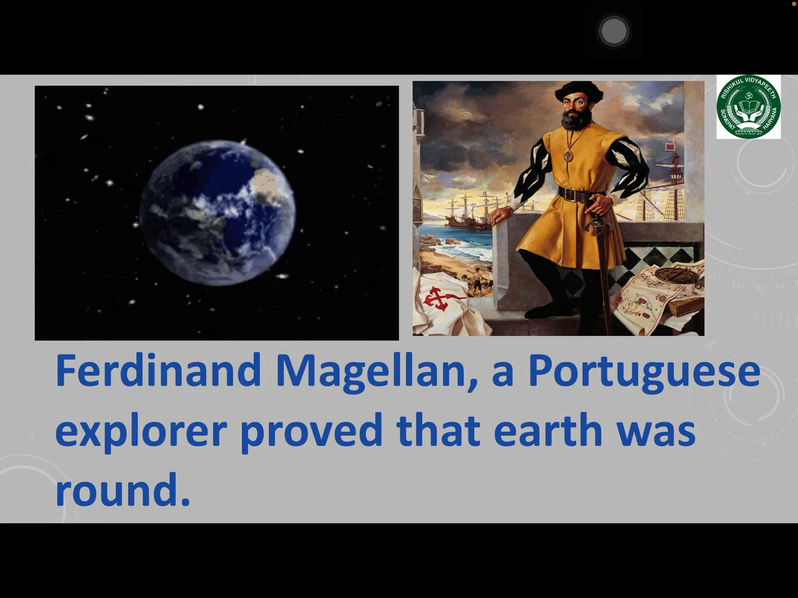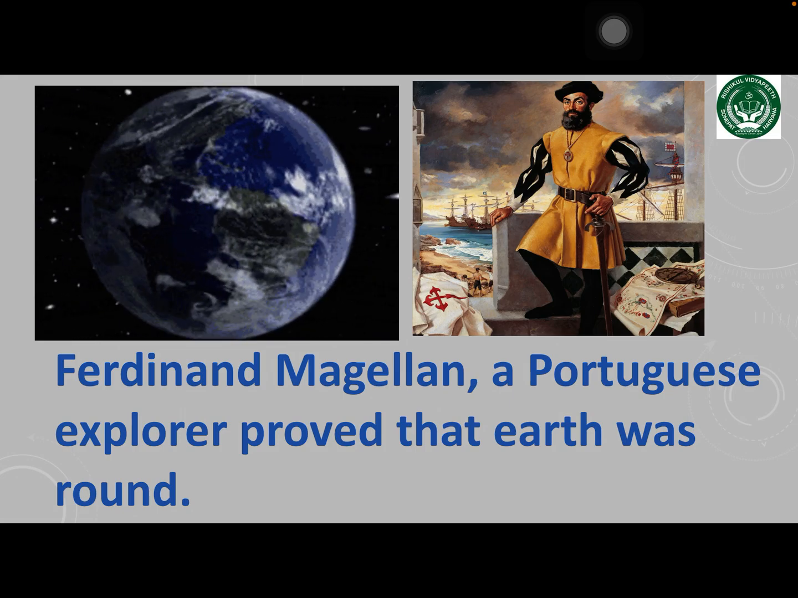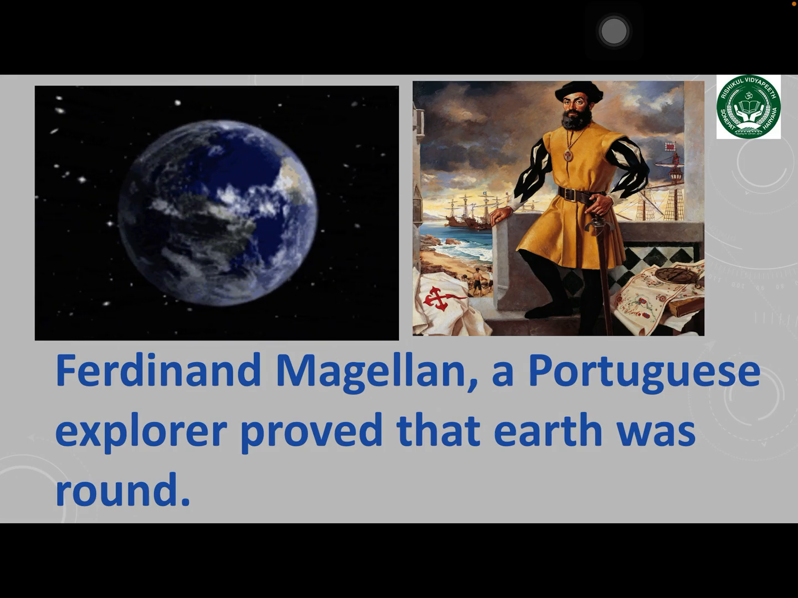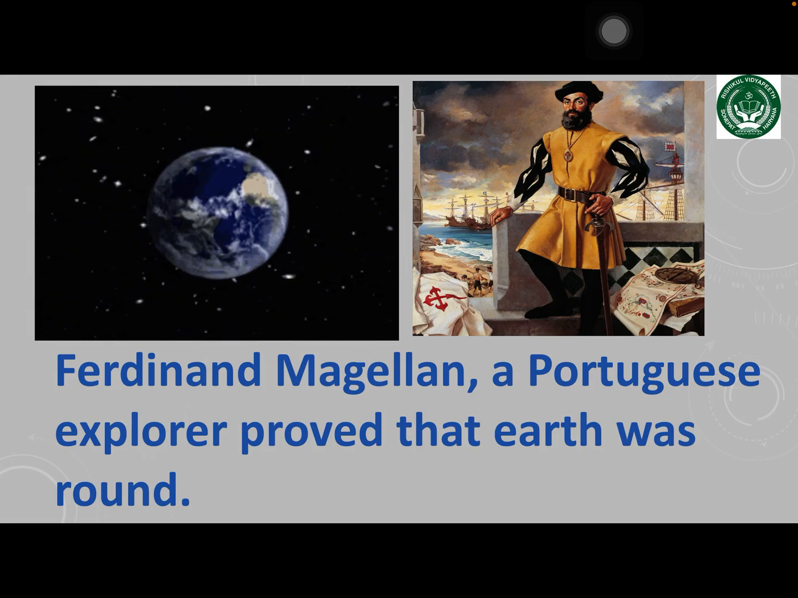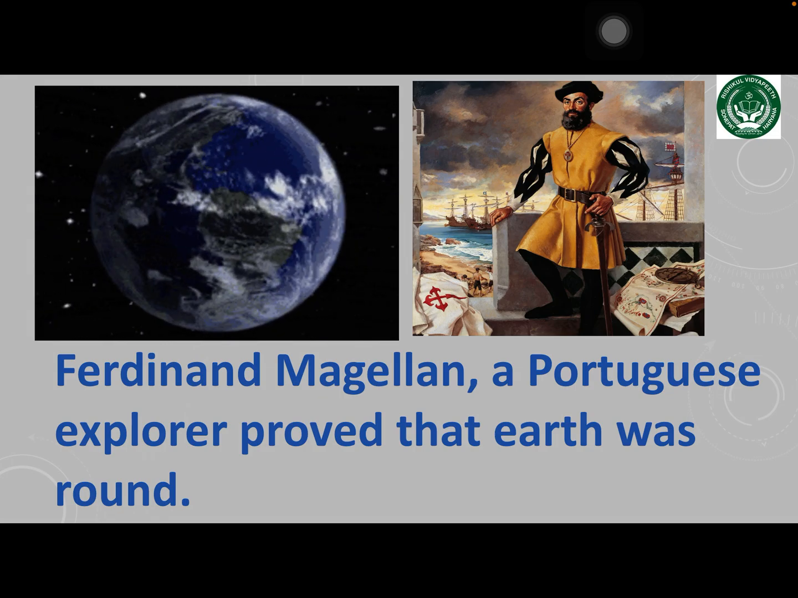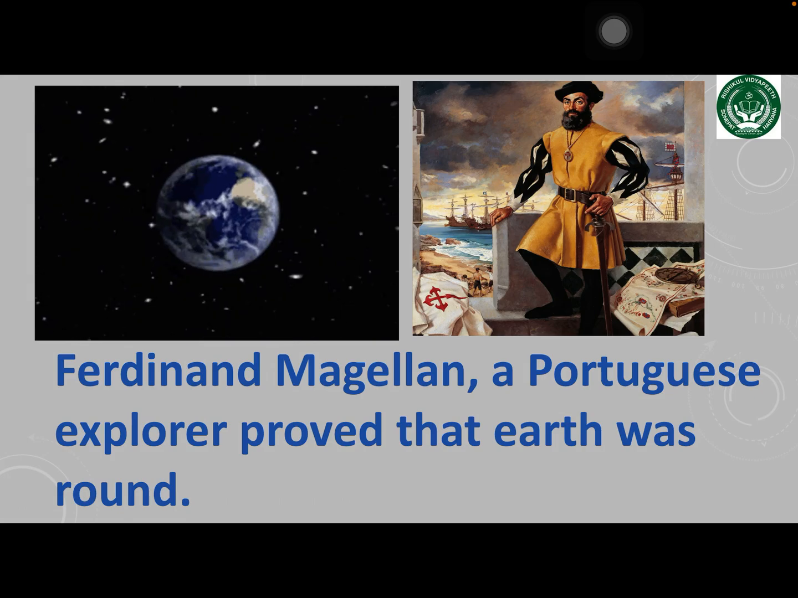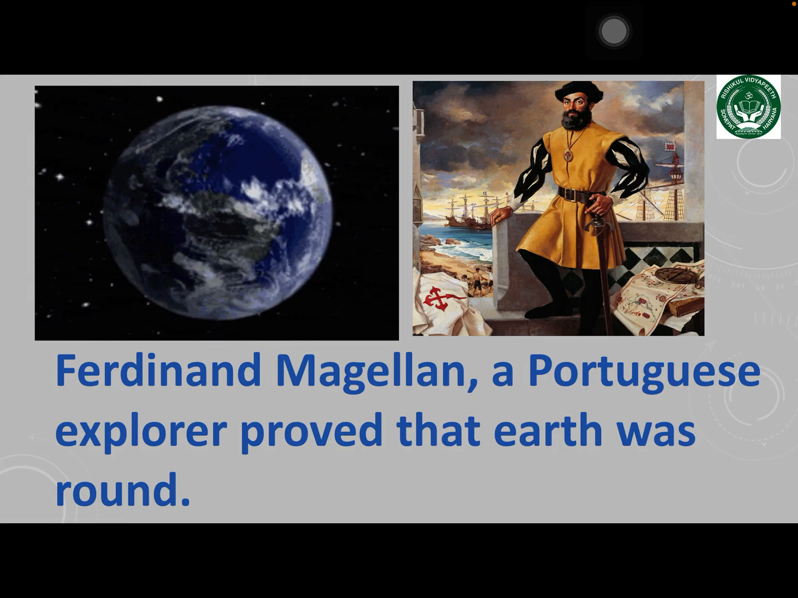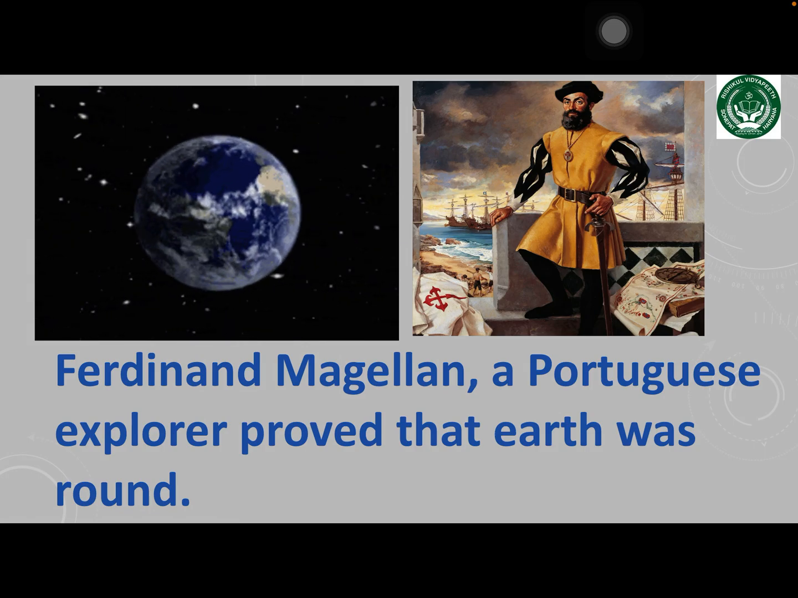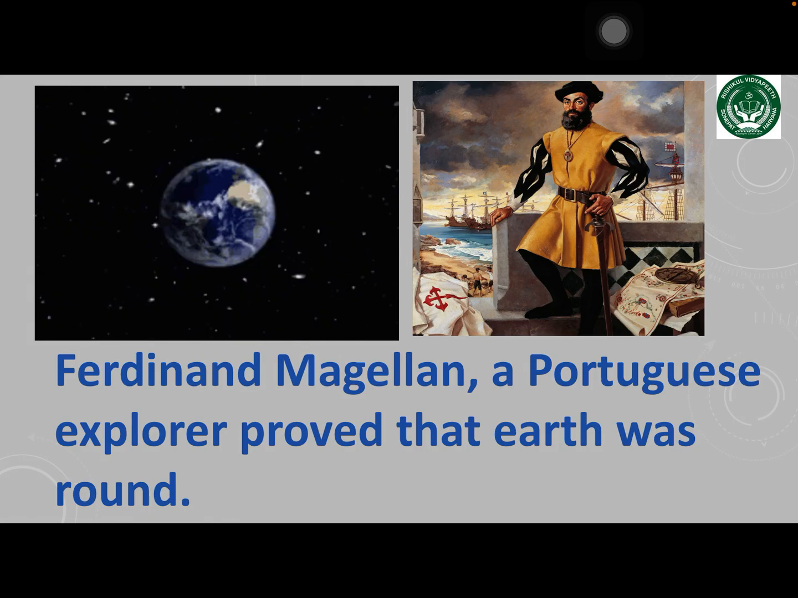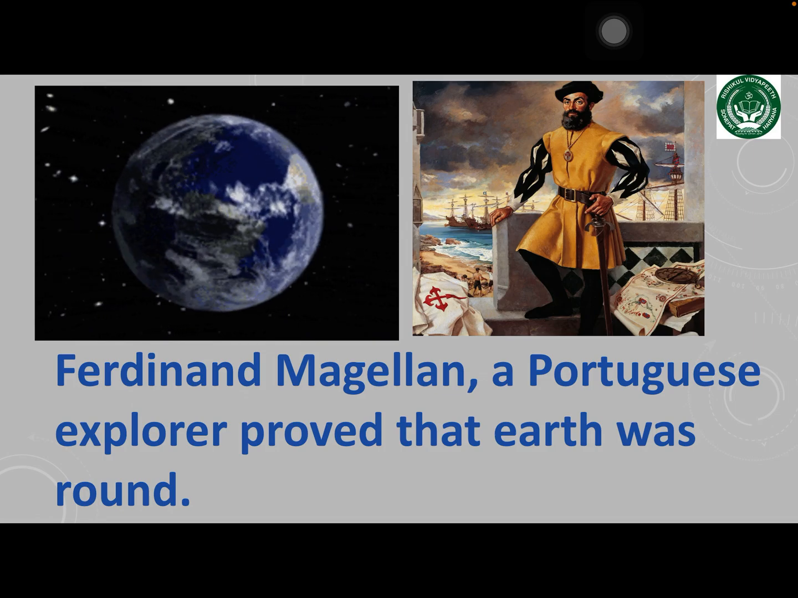In the early 1500s, Ferdinand Magellan, a Portuguese explorer, set out to sail around the world. After sailing westward for 3 years, the ship and its crew found itself back at the starting point. This proved that Earth was round.